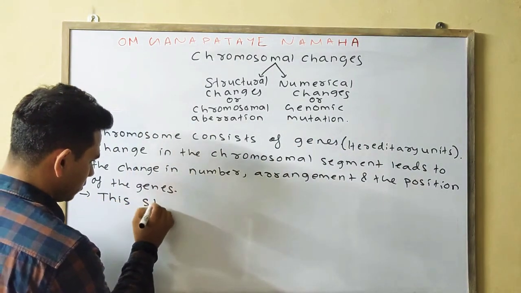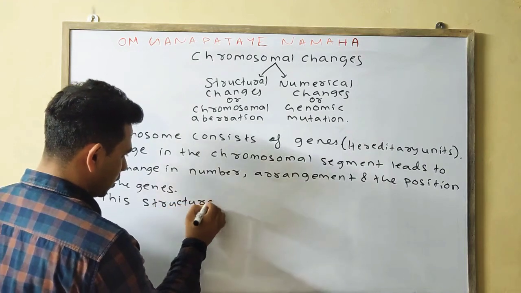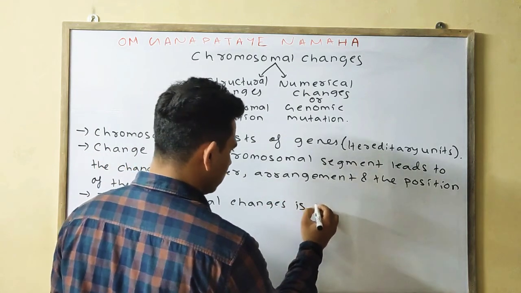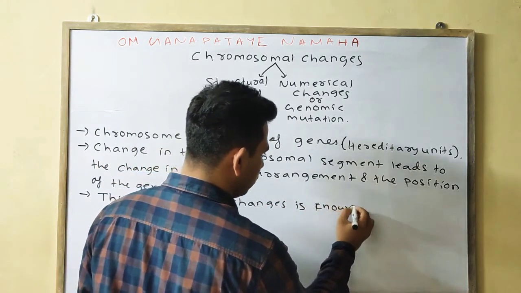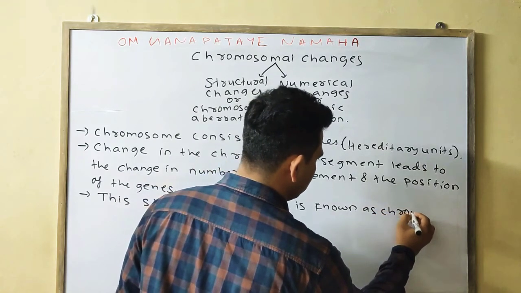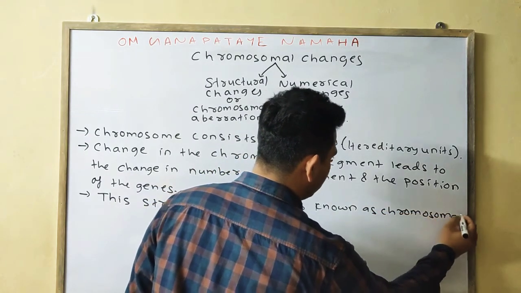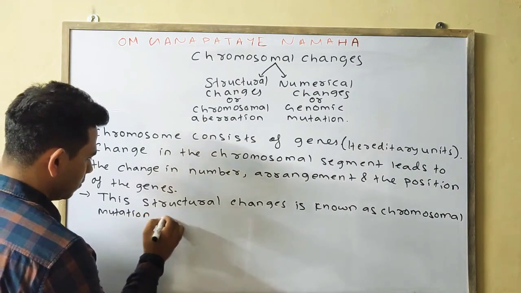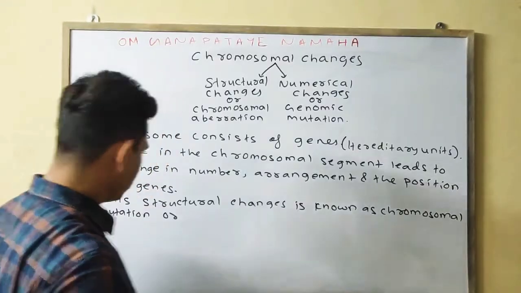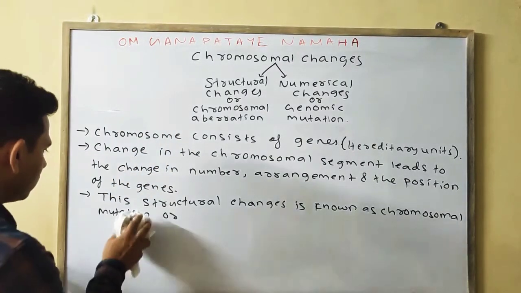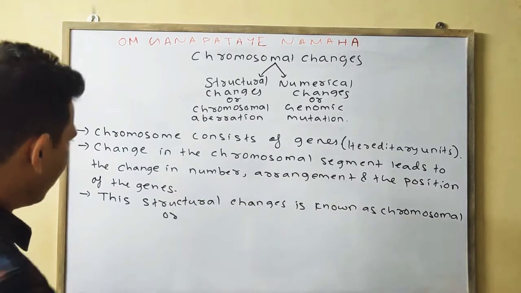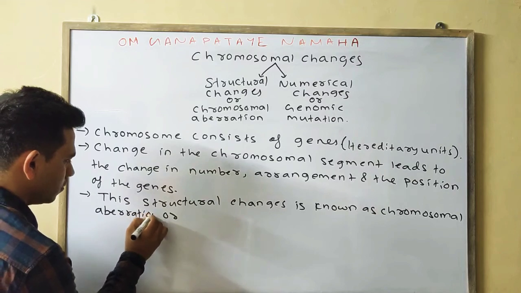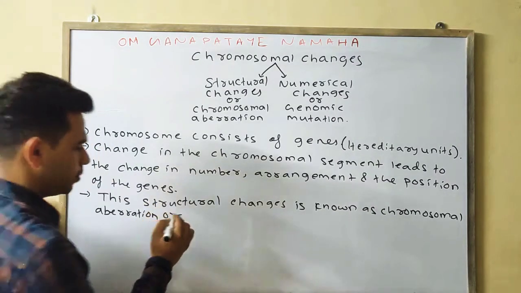This structural change is known as chromosomal mutation, or chromosomal aberration, or it is also known as chromosomal mutation.